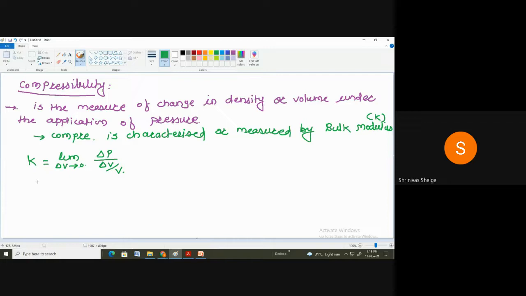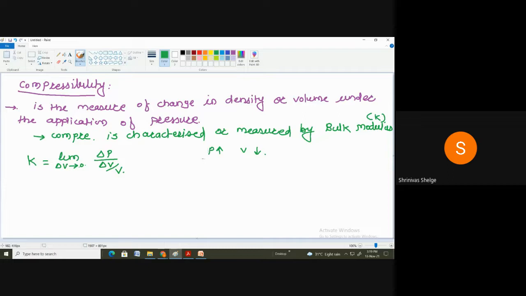Correct. And you can observe that suppose for a particular fluid, we change the pressure on that fluid, and we have measured the change in volume. We know that as we increase the pressure, the volume gets decreased.